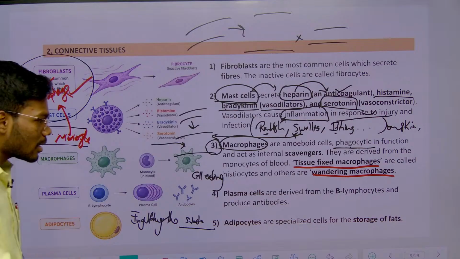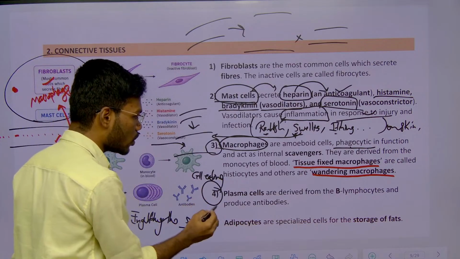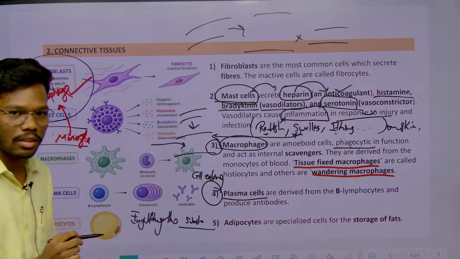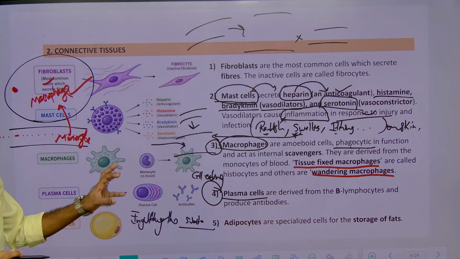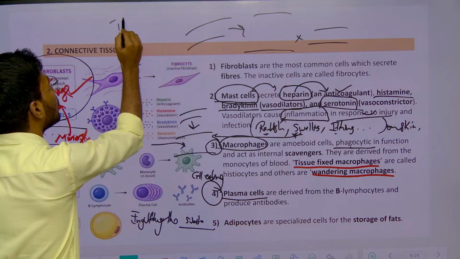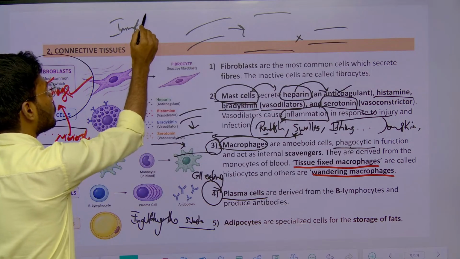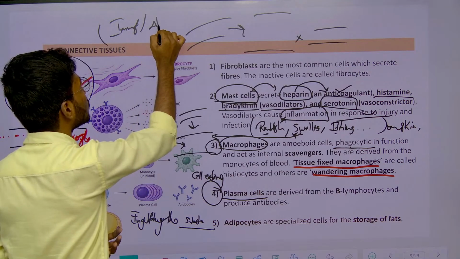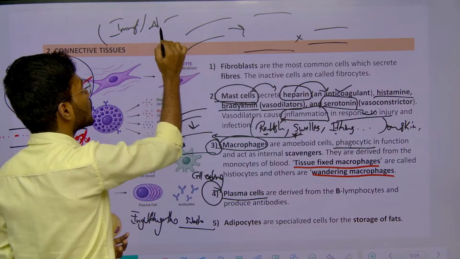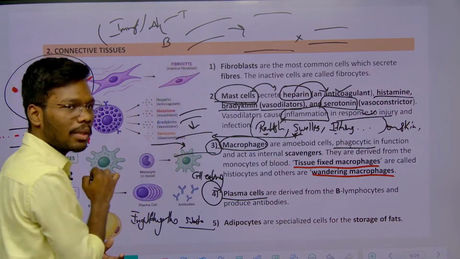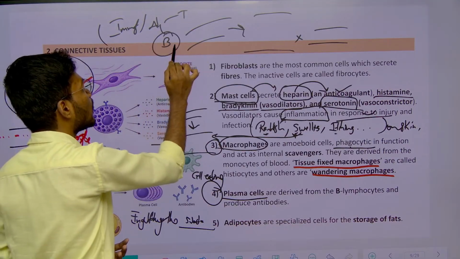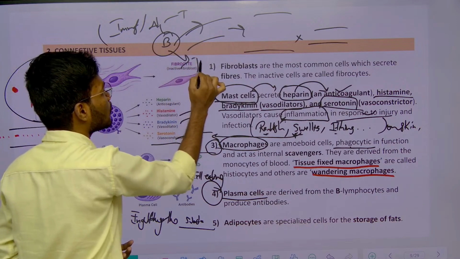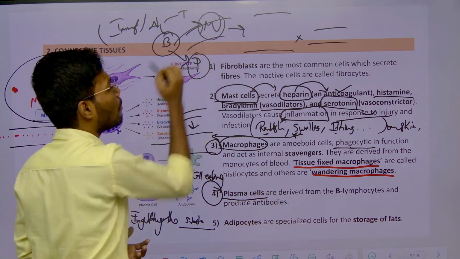And also there are some cells present in areolar tissue, that is plasma cells. We discussed this in the immune system, right? We have the innate immune system and the adaptive immune system. In the adaptive immune system, there are cells called T cells and B cells. From these B cells, we produce two types of cells: one is the plasma cell, another is the memory cell.